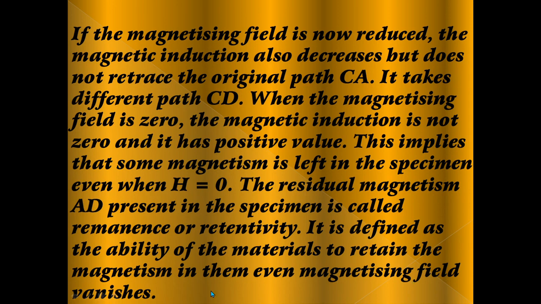From this paragraph we should understand one thing. When the magnetizing field is removed, the material still behaves like a magnet because some magnetism is left in the specimen.